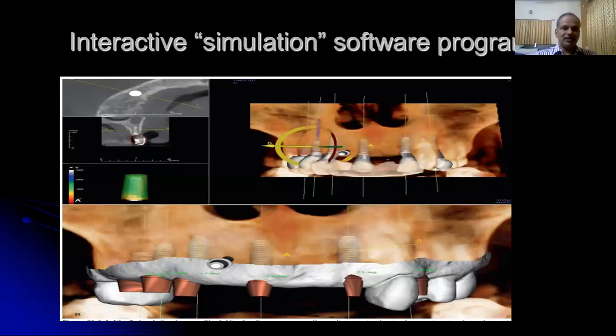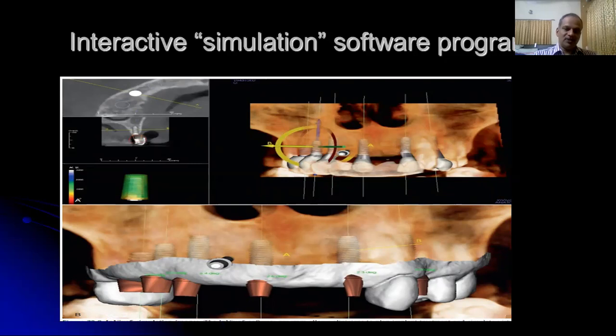There are some simulation software programs available, such as interactive simulation software programs, which use data from CBCT or CT radiographs and help in reformatting the maxilla or mandible on the computer screen. With that, we can identify the quantity and quality of bone, the implant diameter, the implant height, and the angulation of the implant. If there are bone deficiencies, or during sinus augmentation procedures, the quantity of bone graft required can be calculated.